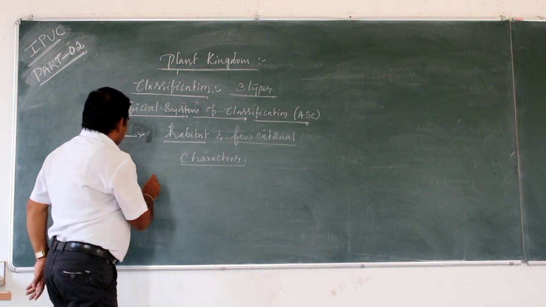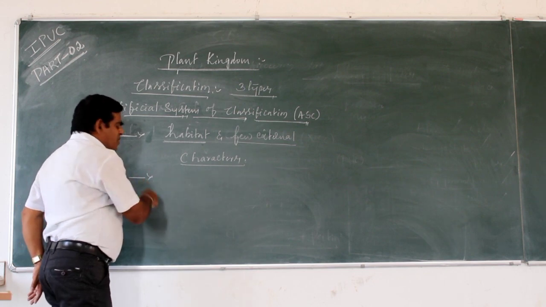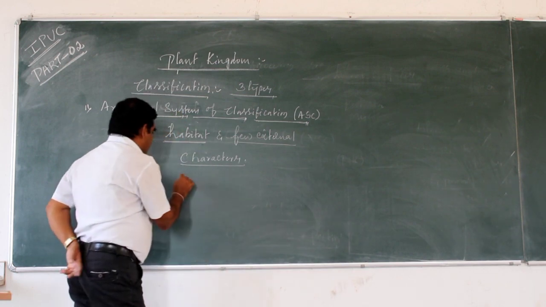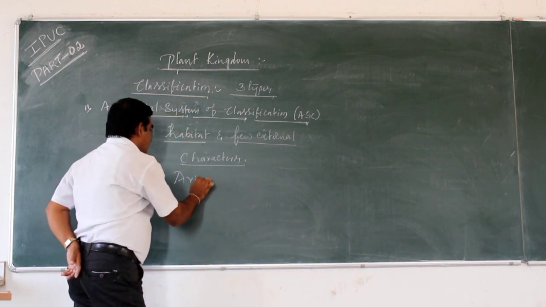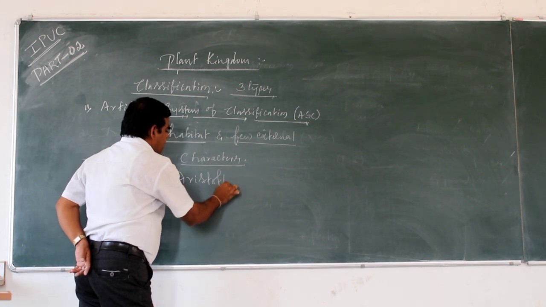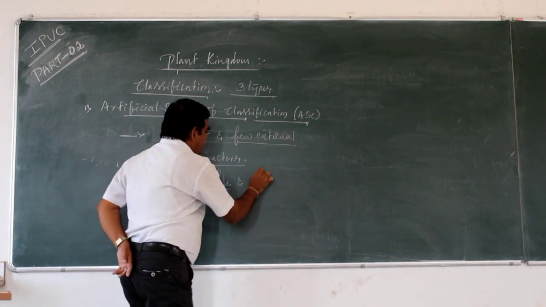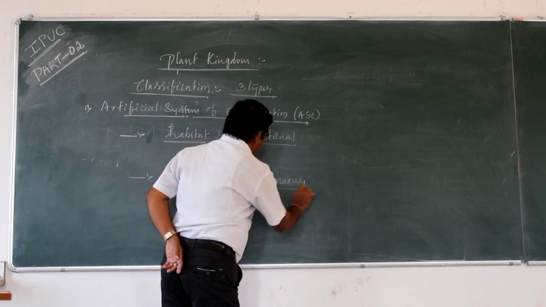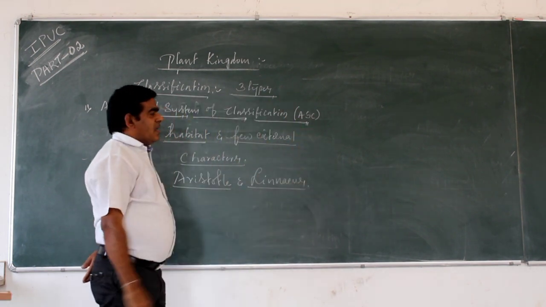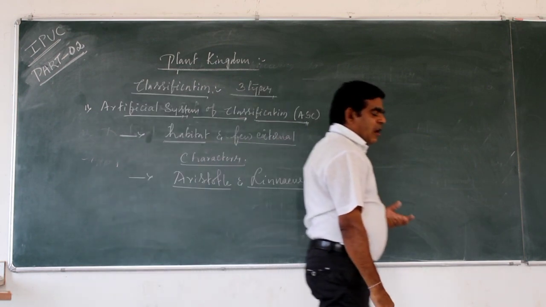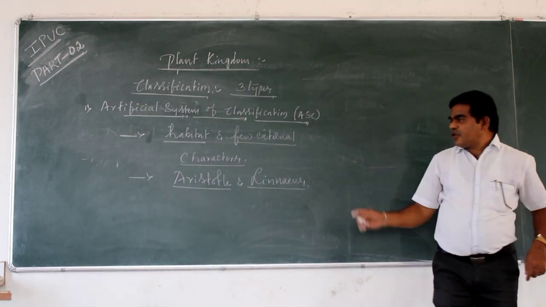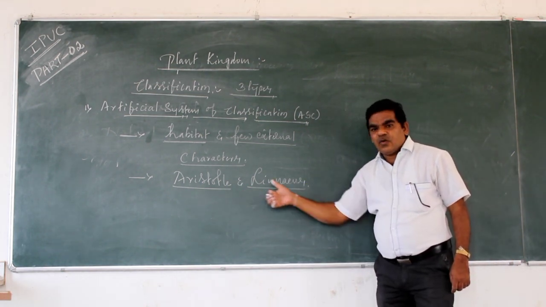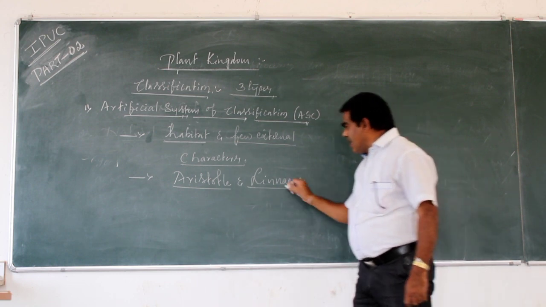This artificial system of classification was proposed by earlier taxonomists like Aristotle and Linnaeus, the father of taxonomy.